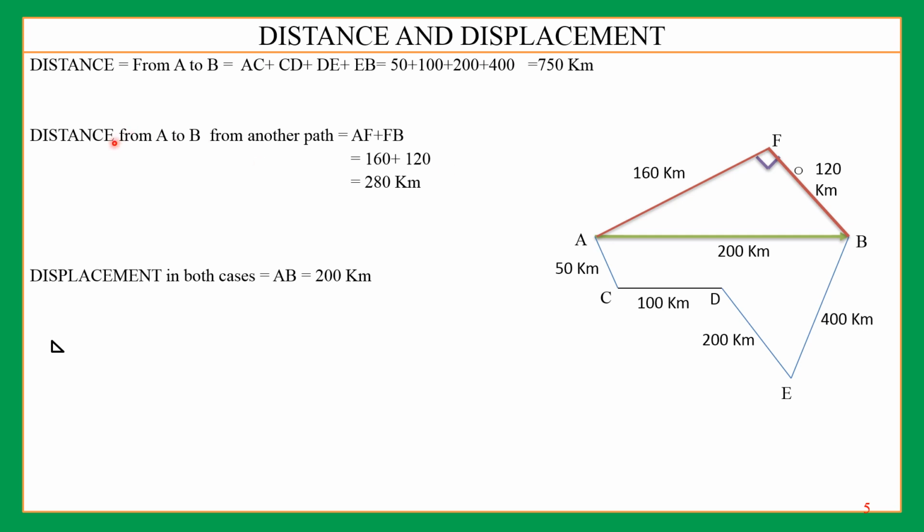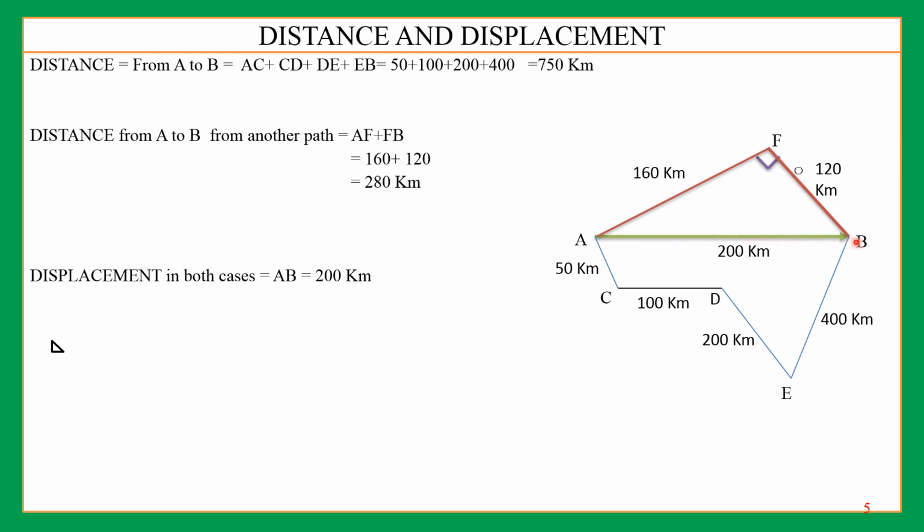Right? Now the second time, after reaching back, next month your father is again going to your native place and you are also with your family. So now he is taking another route. A to F he is going, covering 160 kilometer, and F to B 120 kilometer. So here the odometer is showing total distance covered is 160 plus 120, which comes out to be how much? 280 kilometer, right?